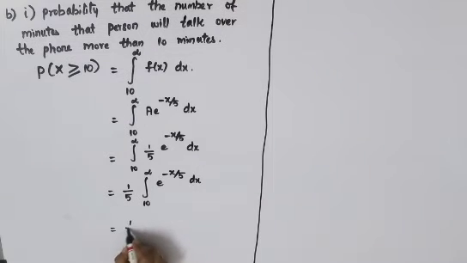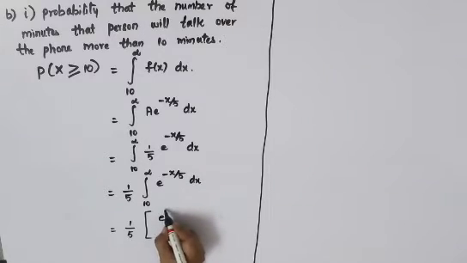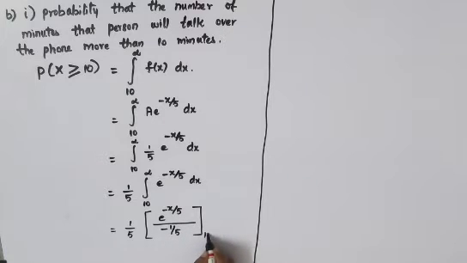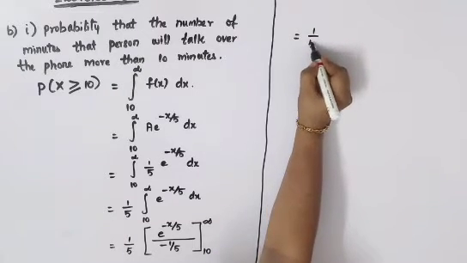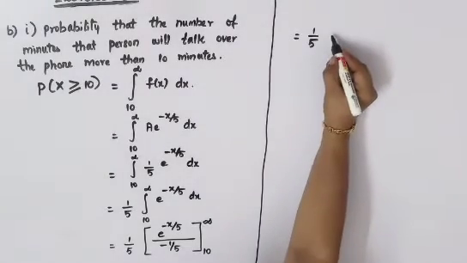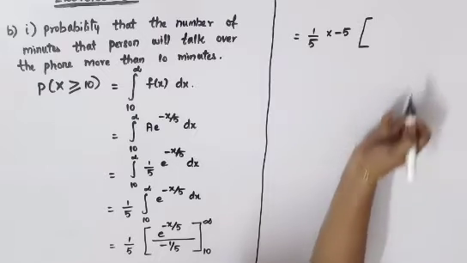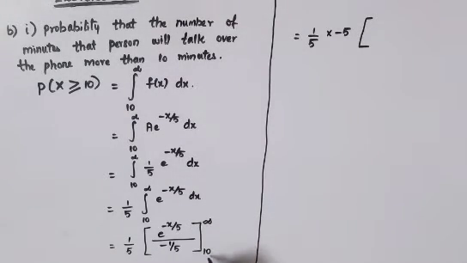This is equal to 1 by 5. Now we'll go to integration, the same integration as what you have done in the first part. So e power minus x by 5 divided by the coefficient of x, which is minus 1 by 5. Your limit is from 10 to infinity. Take this denominator as a reciprocal, so you'll get minus 5, into, now substitute your upper limit minus lower limit.